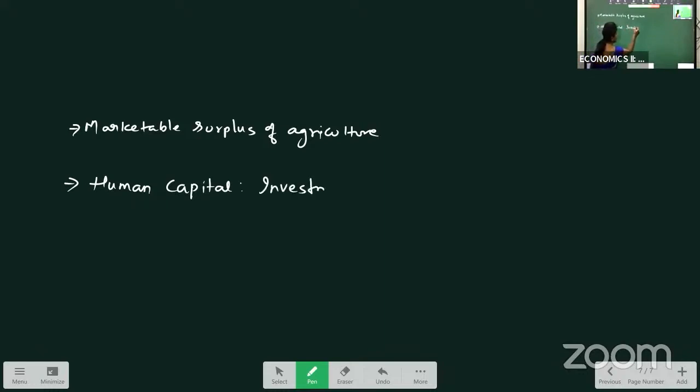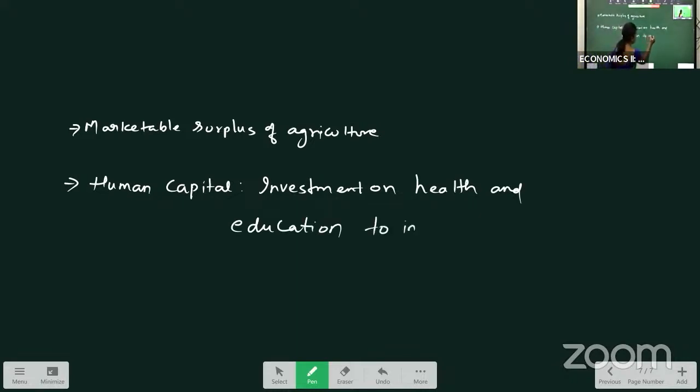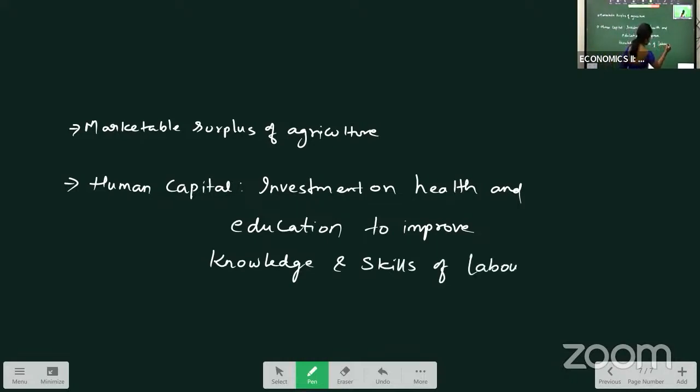Human capital means investment on health and education to improve the knowledge and skills of labor or human beings, we can say, right?